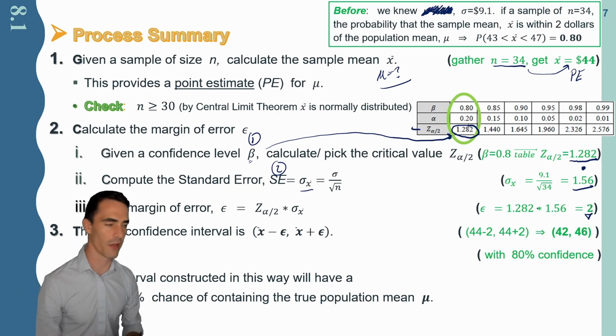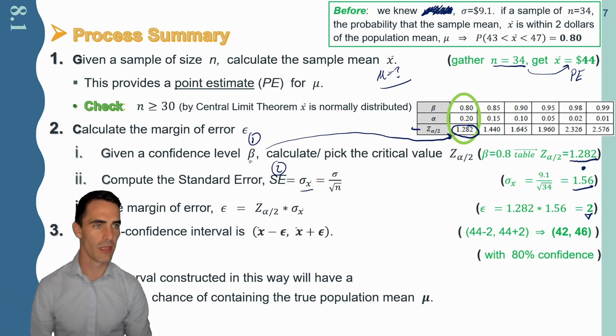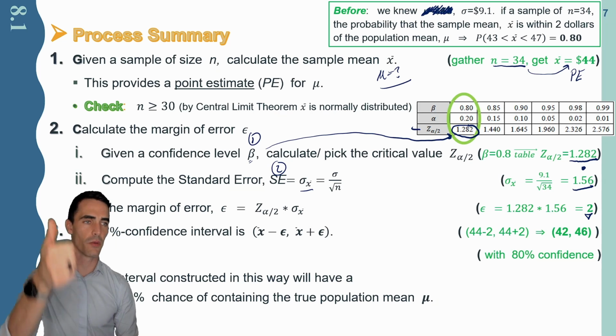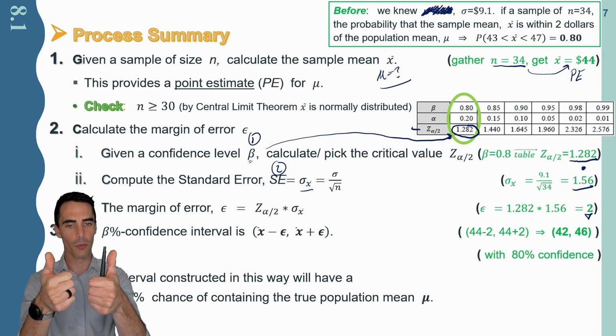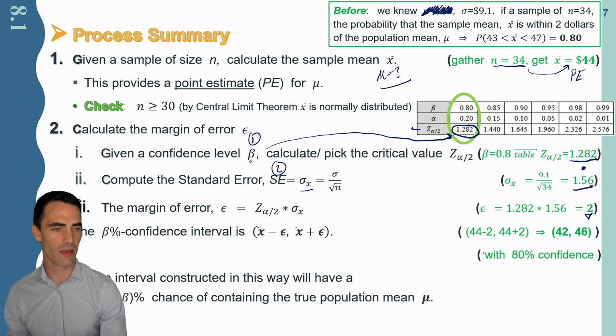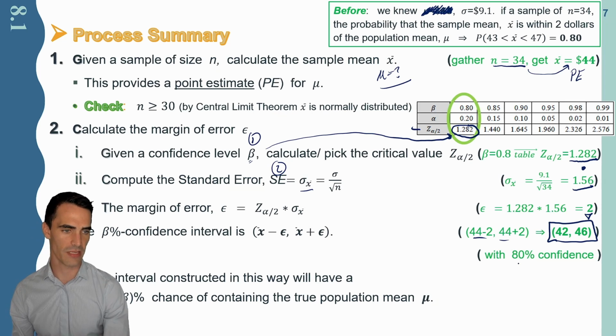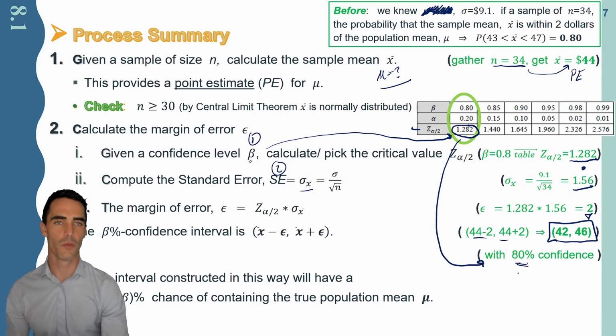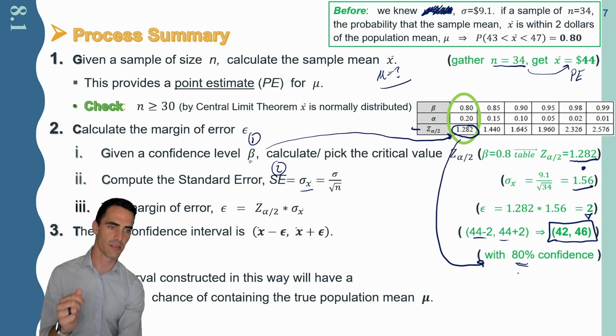I try to make the numbers work out nicely in that way. And so if I know what the point estimate is and I know what my wiggle room is, well, let's subtract and add those together and we'll get my confidence interval, 42 to 46.